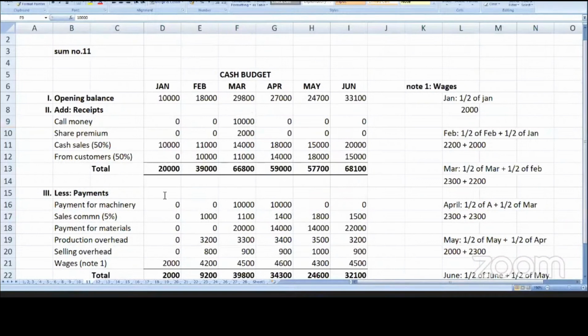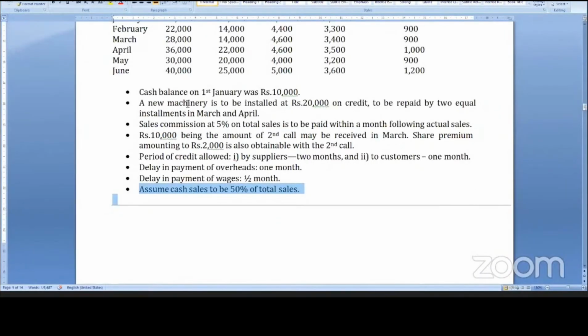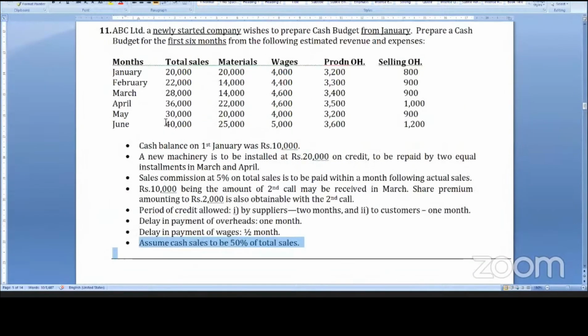Now assume cash sales to be 50% of total sales. So January would be half of the sales, 10,000 cash sales in the same month, 11,000 same month, 14,000, 18,000, 15,000, 20,000 same month. The other 50% is credit sales. We are giving 1 month credit. So of 20,000, 50% is cash sales in the same month, 50% next month, 10,000. That is how we have shown here.